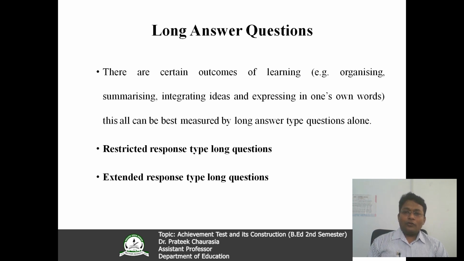Now look, long questions are very, very important types of questions, where a teacher wants to judge the ideas of the students, how they can reflect over a certain topic, what their thinking is, what their analytical thoughts are on the basis of the topic which they have learned. So for that purpose, the long answer question is of very, very prime importance for the teachers.